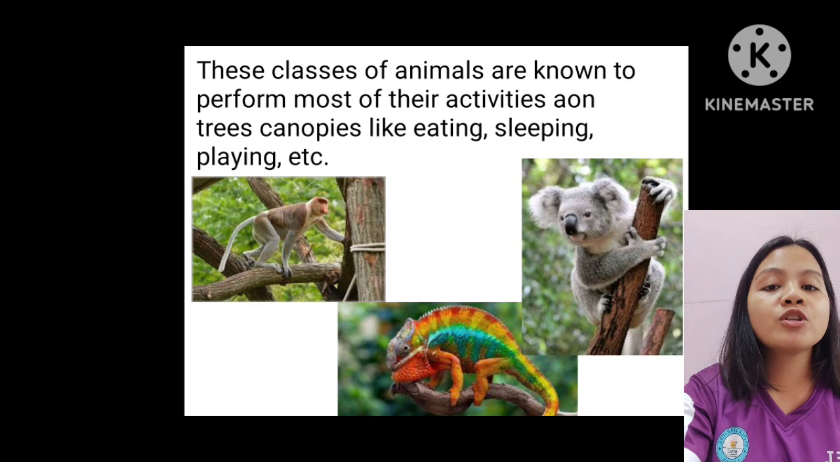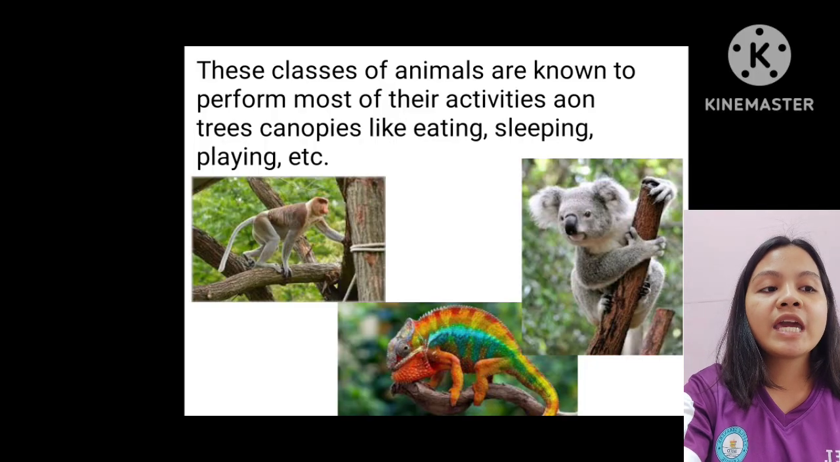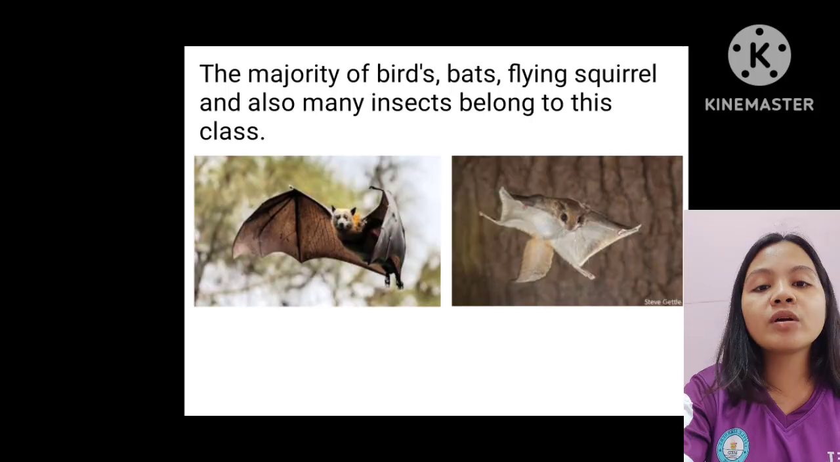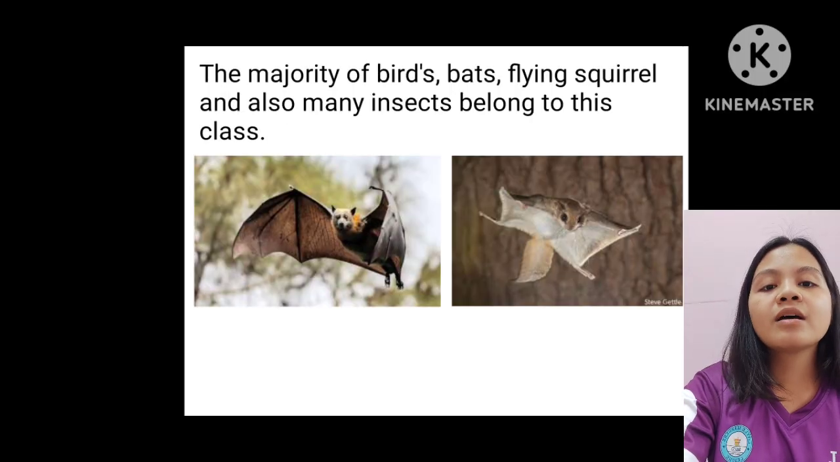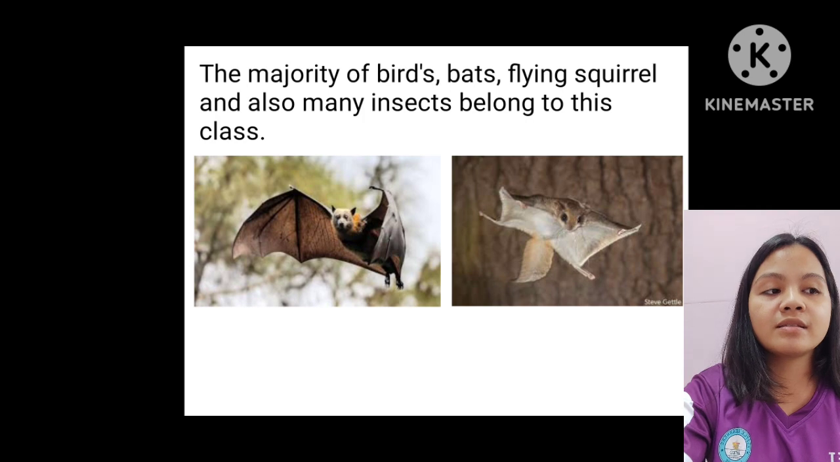But unfortunately, they aren't entirely safe on trees and often fall prey to many predators like pythons, cheetah, and giant aerial animals. And who are they? Well, it is a class of animals who have the ability to fly high in the sky. The majority of birds, bats, flying squirrel, and also many insects belong to this class.